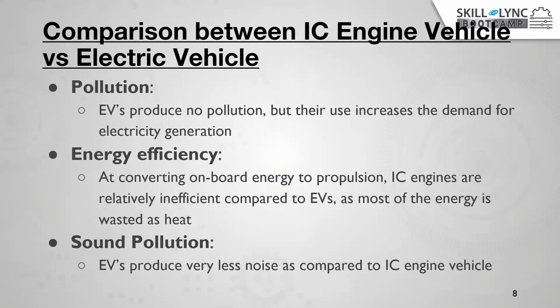And as so many people have given in the chat box the answer, we can reduce the pollution of carbon emission and improve energy efficiency. If you see, the electric vehicle is more efficient than the conventional IC engine vehicle. I will show in the next slide how this efficiency increases compared to the conventional IC engine vehicle. And sound pollution: as we know, in the electric vehicle we are using the BLDC motor and PMSM motor, which produce less sound compared to the other vehicle.